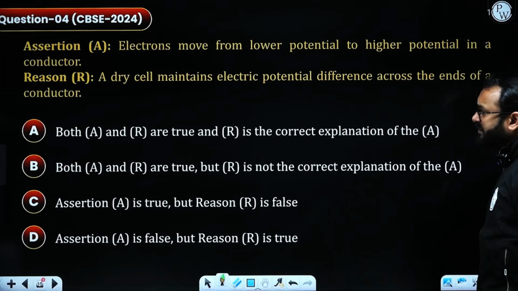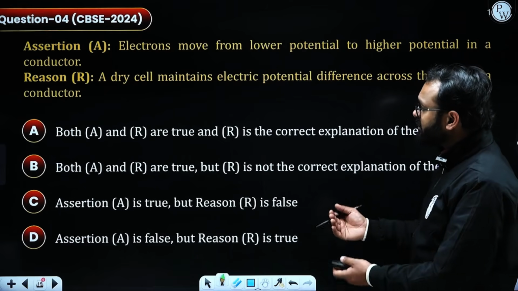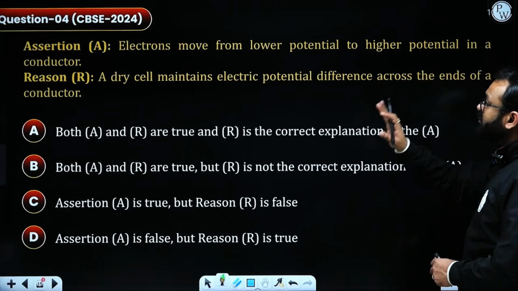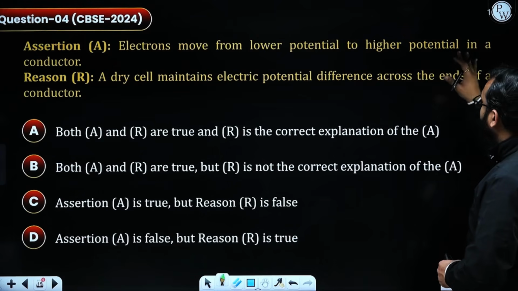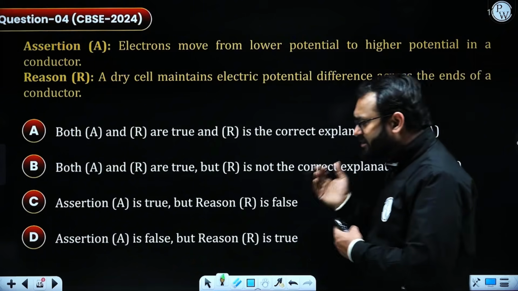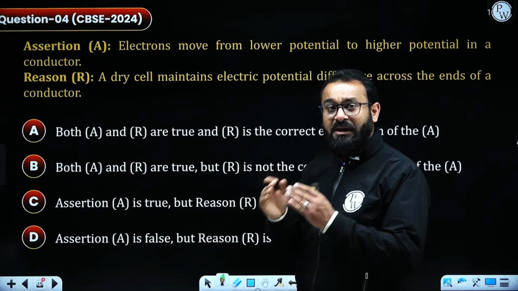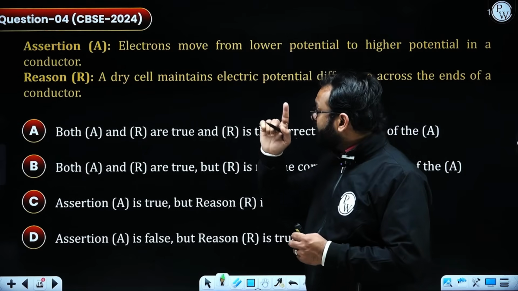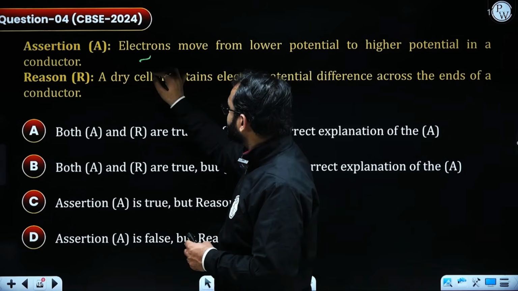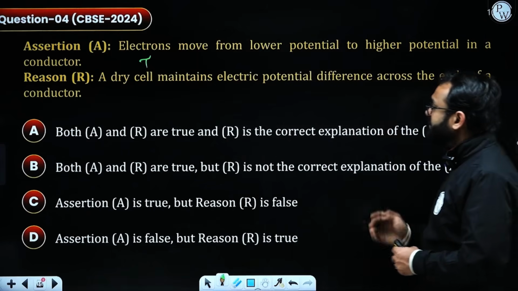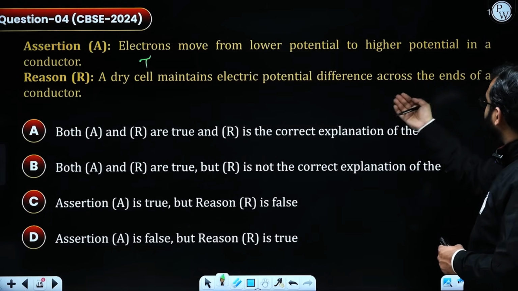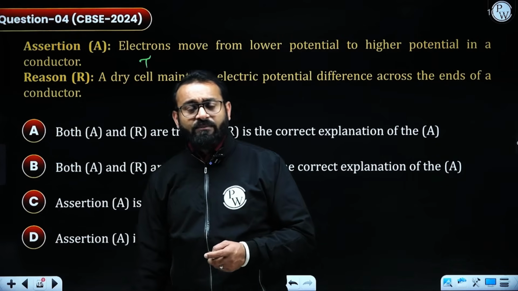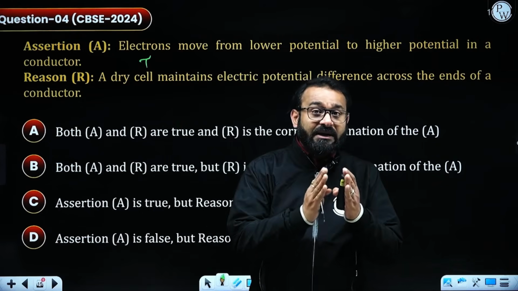Moving further, there is a question given to us that is assertion and reason based, asked in 2024. This question says electrons move from lower potential to higher potential in the conductor. This is what we have seen in the previous slide, that the electrons were moving from lower to higher potential. So this statement seems true, whereas in the reason they say the dry cell maintains electric potential difference across the ends of the conductor. The answer is yes, because it was actually maintaining the potential difference.